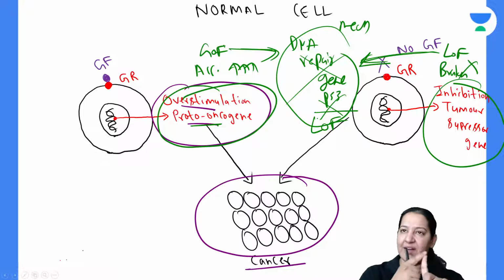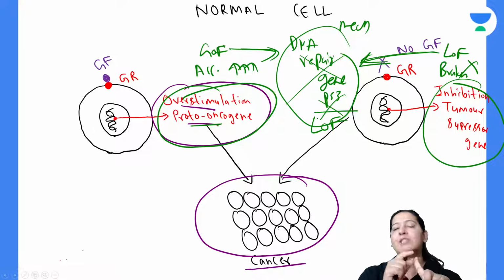Your accelerator is stuck at the highest speed, that is, gain of function mutation leads to overstimulation of the proto-oncogene. Your brakes are failed, that is, loss of function mutation in the tumor suppressor gene leads to its inhibition. The mechanics are dead, that is, the DNA repair gene P53 shows loss of function mutation and is inactivated, non-functional.